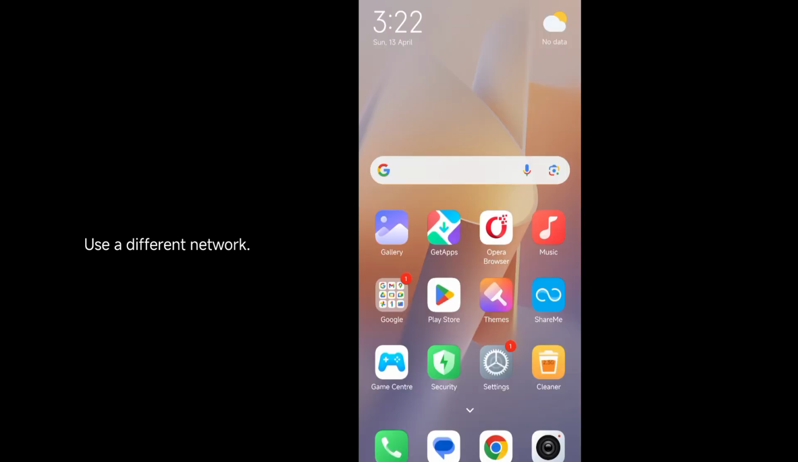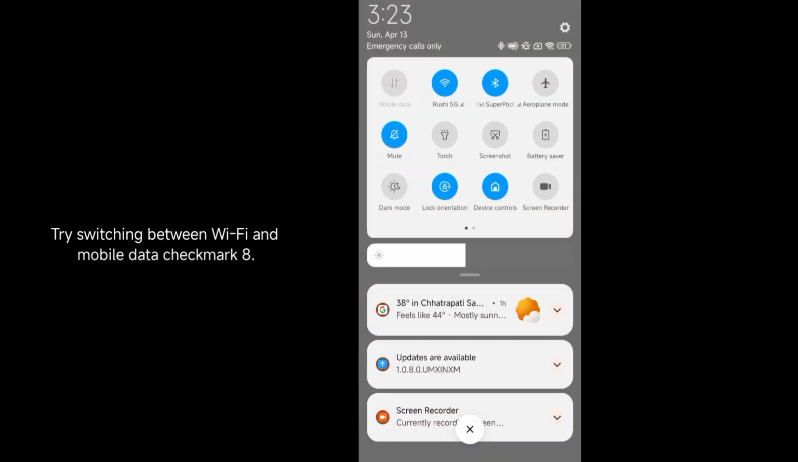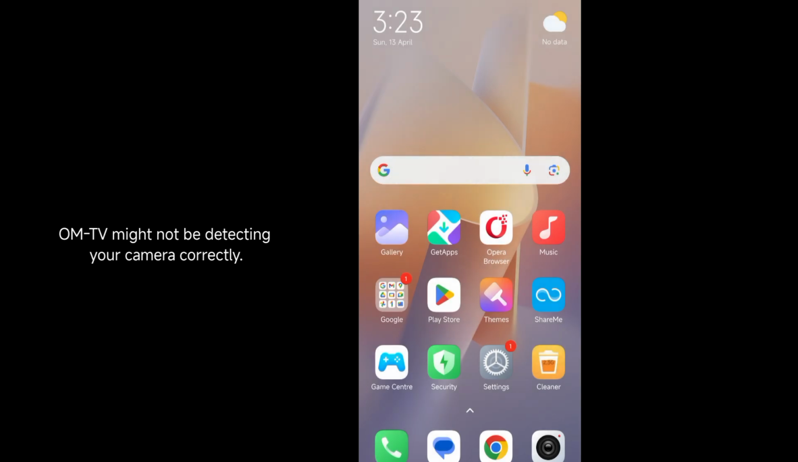7. Use a different network. Sometimes poor internet or network settings can cause issues. Try switching between Wi-Fi and mobile data. 8. Try a different camera app. If you're using a custom ROM or camera app override, ometv might not be detecting your camera correctly.